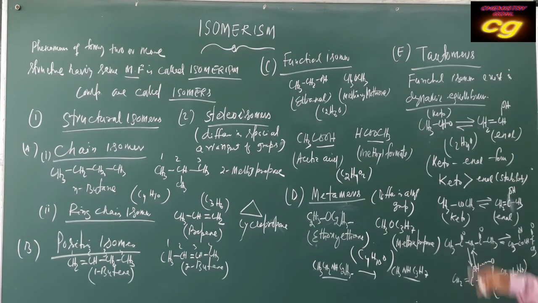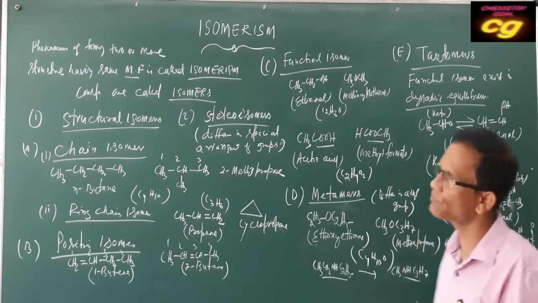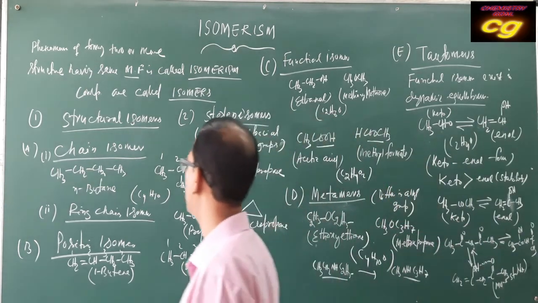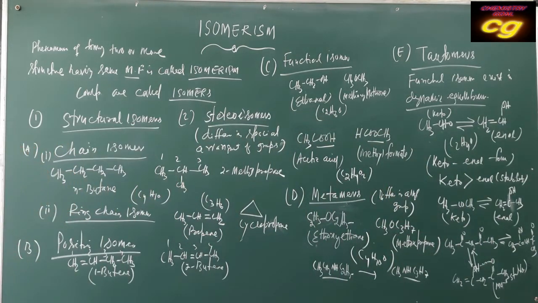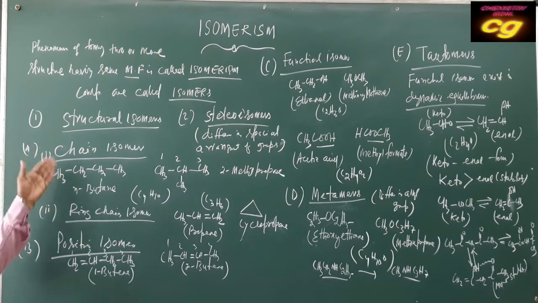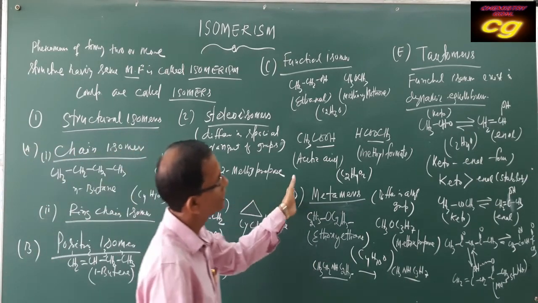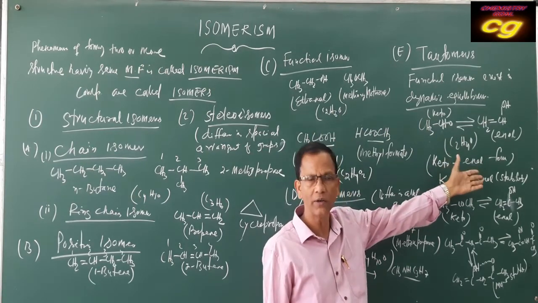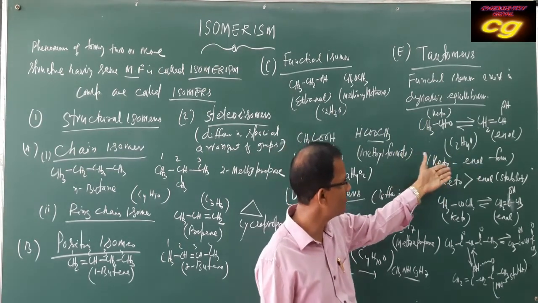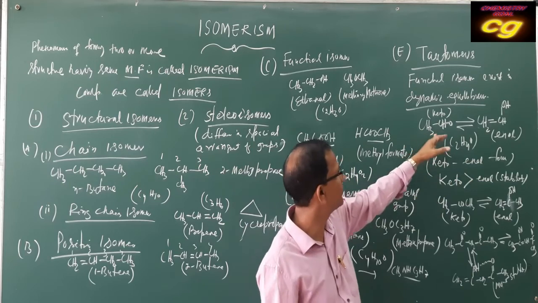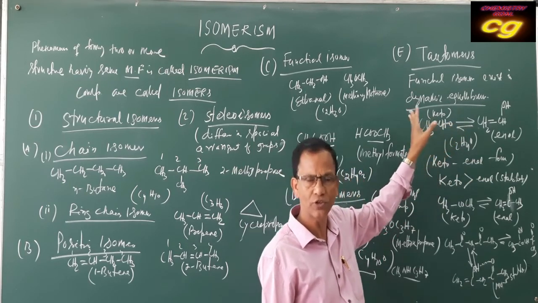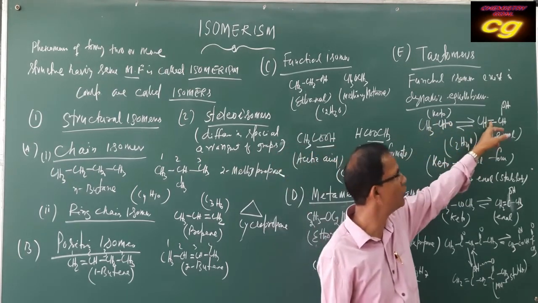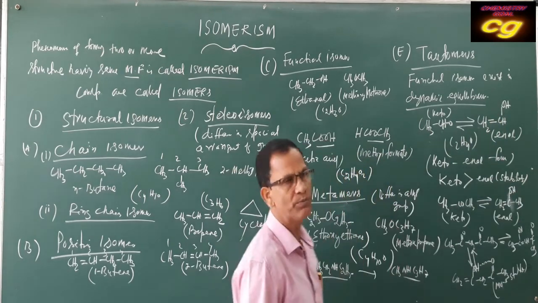So this is regarding different types of structural isomers: chain isomers, position isomers, functional isomers, ring-chain isomers, metamers, then tautomers. In tautomers, that is keto form and enol form, the keto form is more stable than the enol form because it has a stronger C=O pi bond, but enol has a weak C=C pi bond.